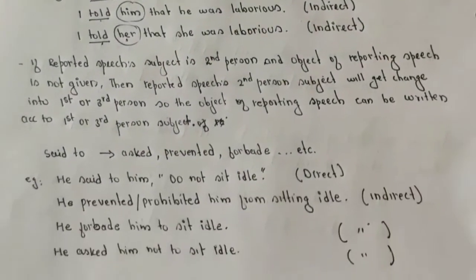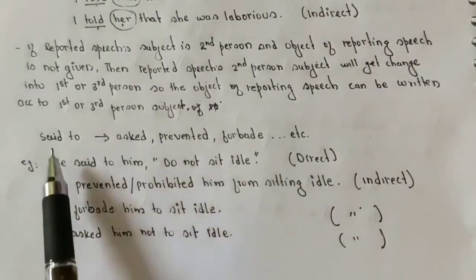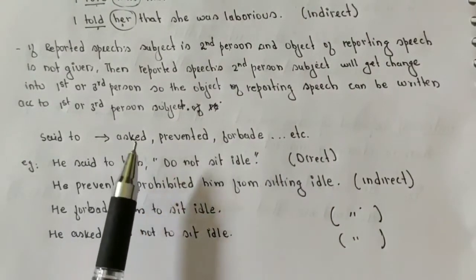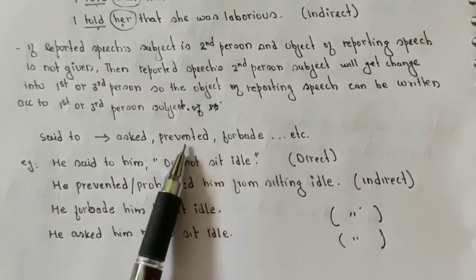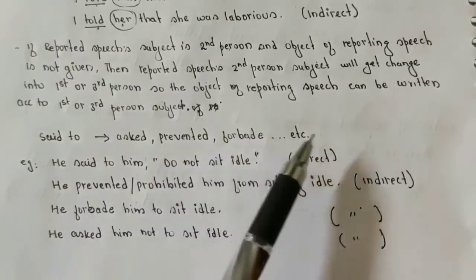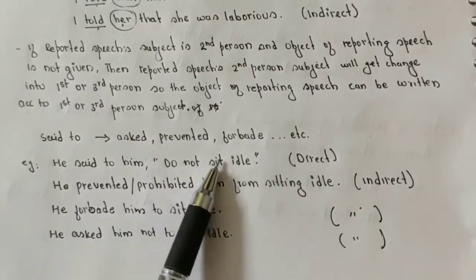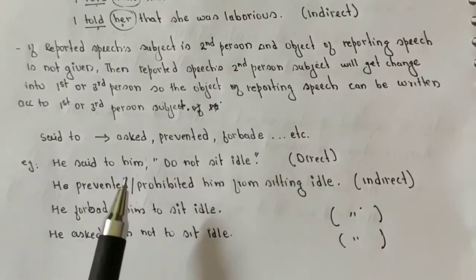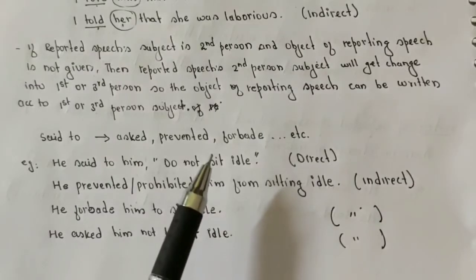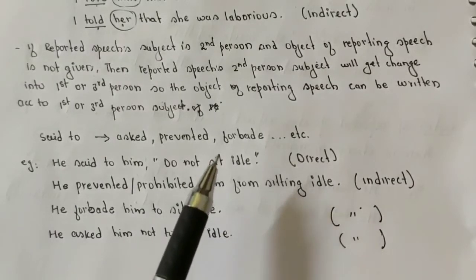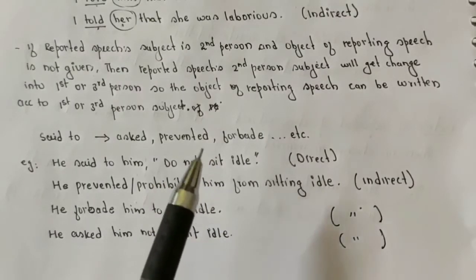Now one more: "said to" can also be changed into asked, prevented, forbade, prohibited, and so on. Here is an example: "He said to him, do not sit idle." In this type of question you have to keep in mind whether it is an order, a request, permission, whatever.